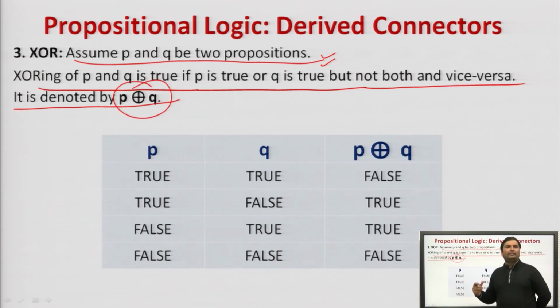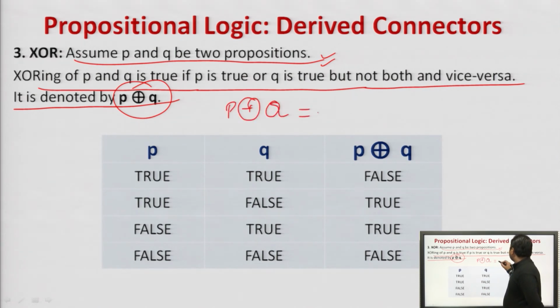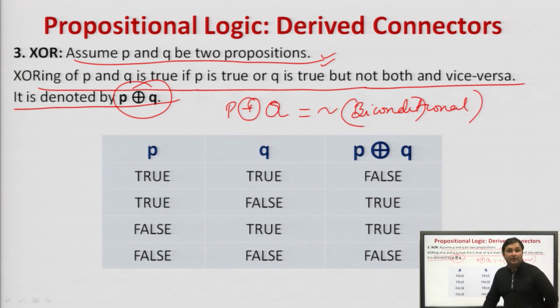So, what we are saying is that XOR operation is just the opposite of the biconditional statement. Sorry, biconditional. XOR operation is just negation of what? Biconditional statements. What happens in biconditional statement?